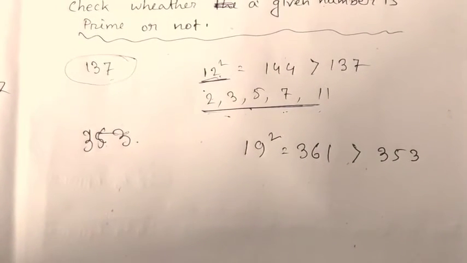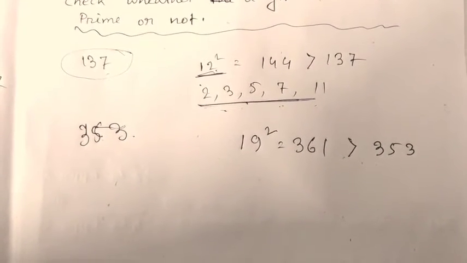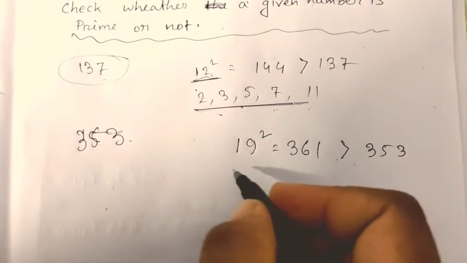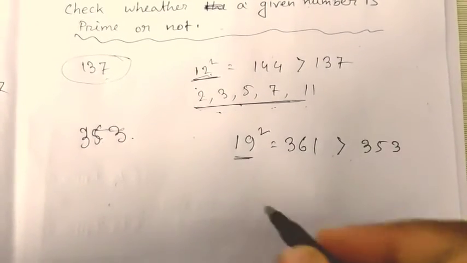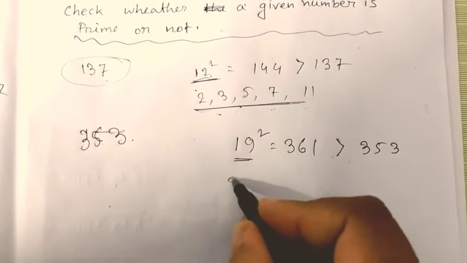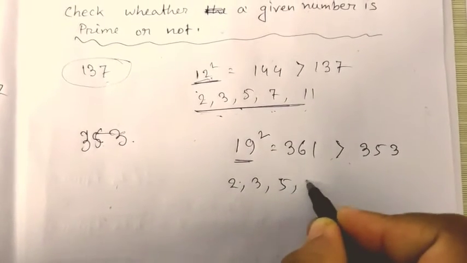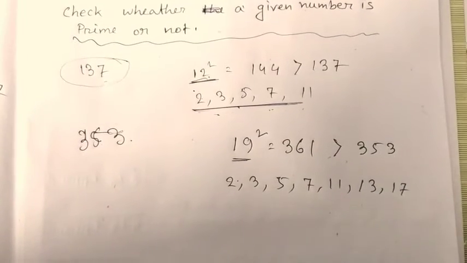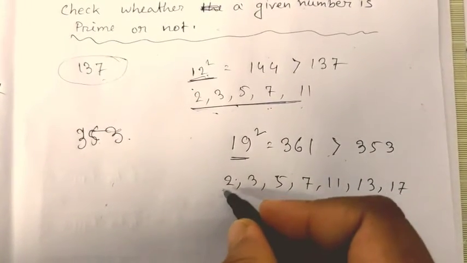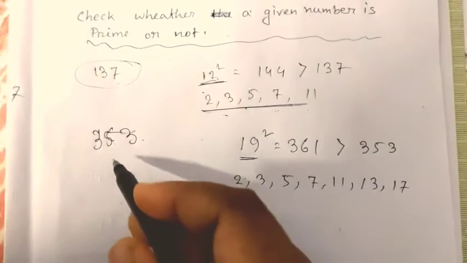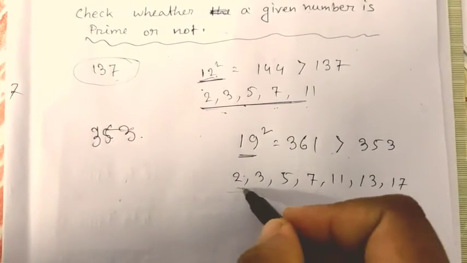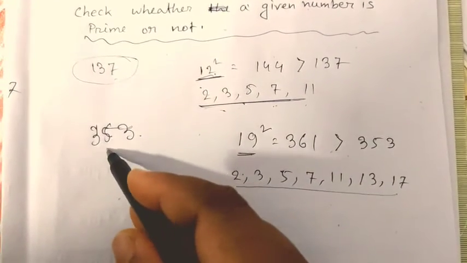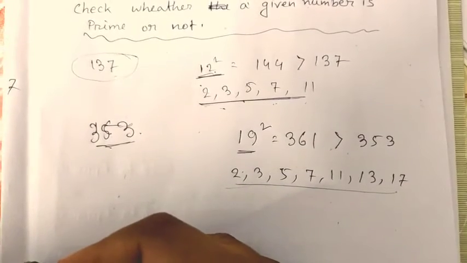We are getting 19 square, which is 361, which is just greater than 353. So we will be checking the prime numbers less than 19. What are the prime numbers less than 19? Again 2, 3, 5, 7, 11, 13, 17. These are the prime numbers less than 19. So only by these 7 numbers we will be checking whether 353 is divisible or not.